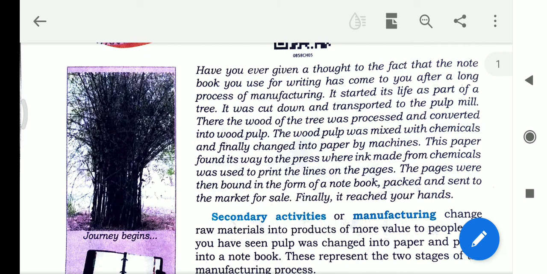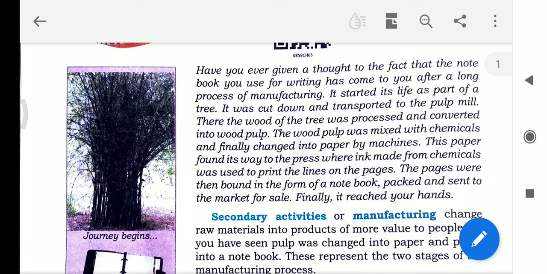To prepare the notebooks, we need the raw material. The source of the raw material is the bamboo plant. To make the paper for this notebook, we have to think first about the bamboo plants.